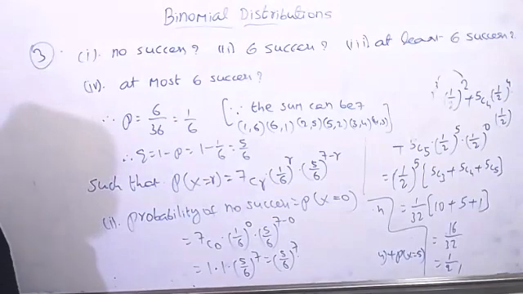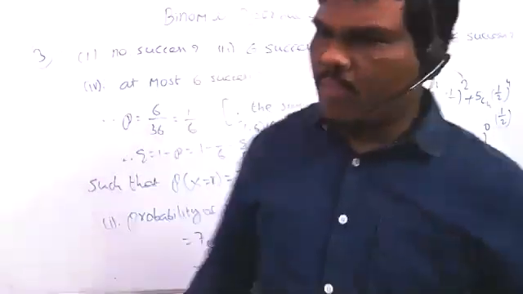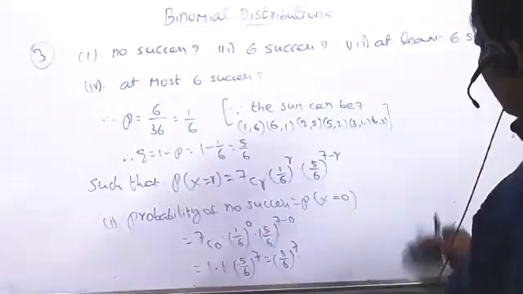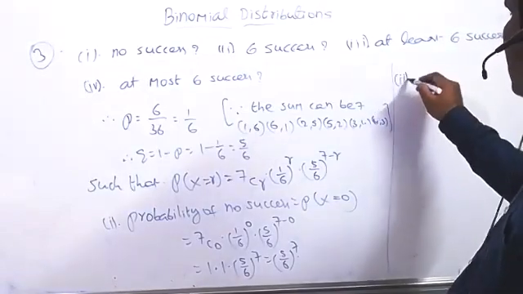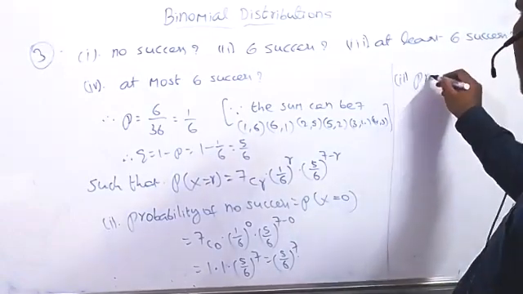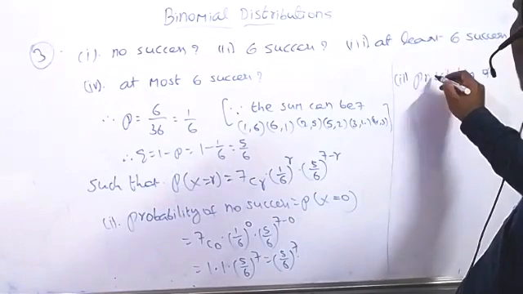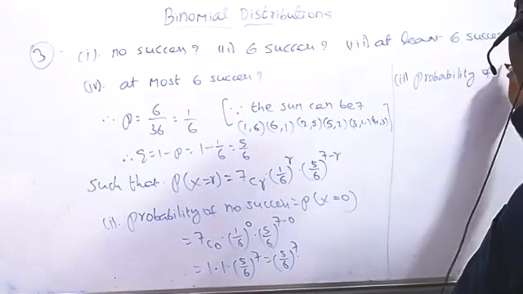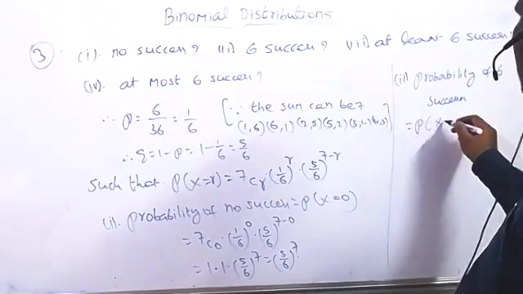And the second question now, 6 successes. That means directly you can find here now the probability of x equal to 6. Second one, probability of 6 successes equal to probability of x equal to 6 now.